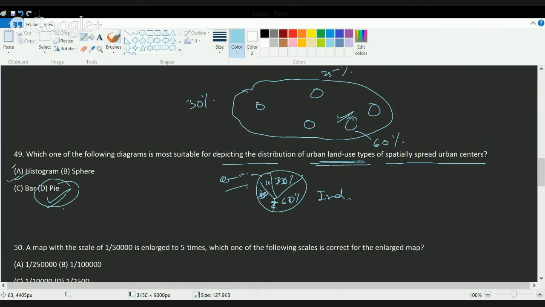Under histogram, we try to plot the frequency curve. Under bar graph, you can do individual values, you rarely do percentage. So you can say 30 acres under agriculture, 40 acres under industry, and with raw values on the bar graph for city A and city B, it would be much more difficult to compare in contrast to a pie diagram.